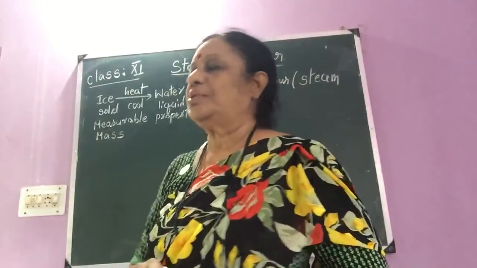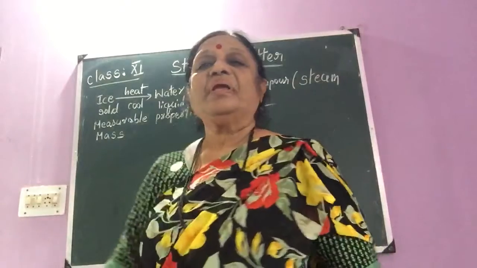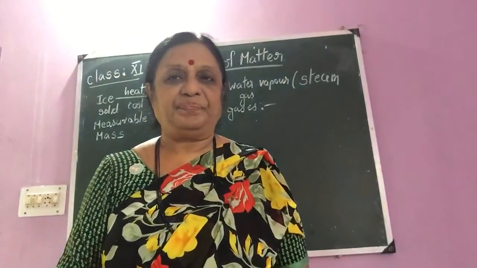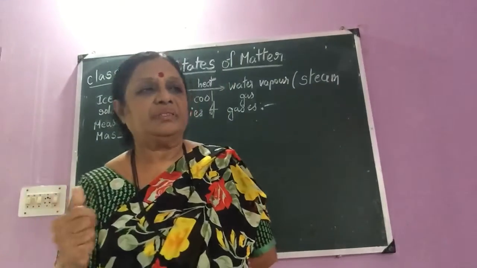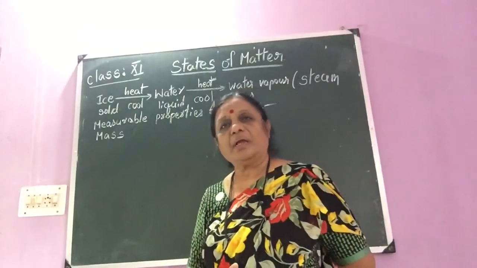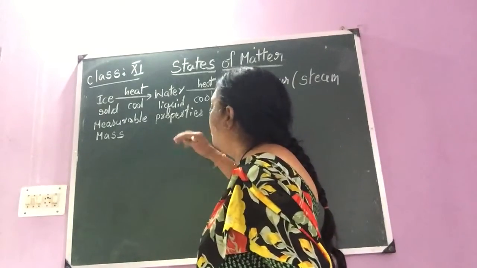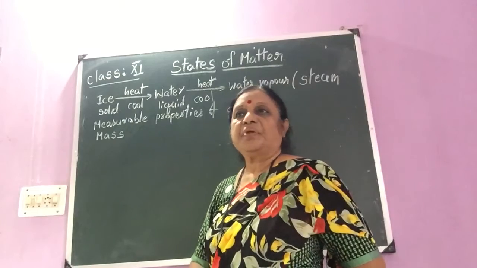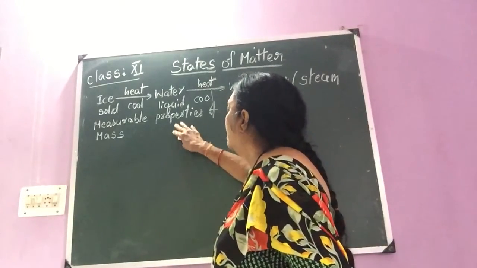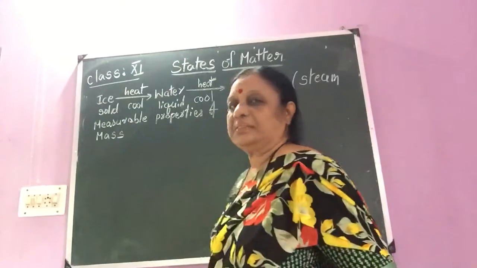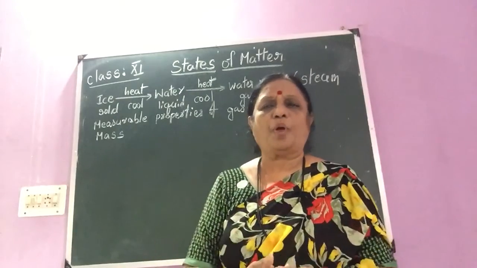Now, let us start. Only in this chapter we have to study gases, about the gases. Gaseous state of matter. In this chapter, children will study only regarding the gases. That is gaseous state. Now, before doing the laws which are governing the gases, we have to study the measurable properties of gases. What are the measurable properties? What do you mean by measurable properties?